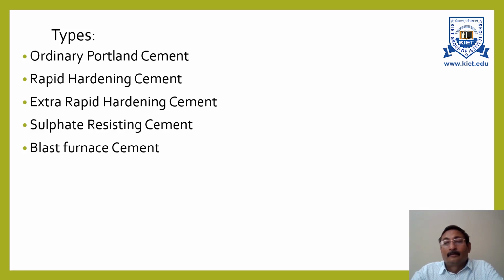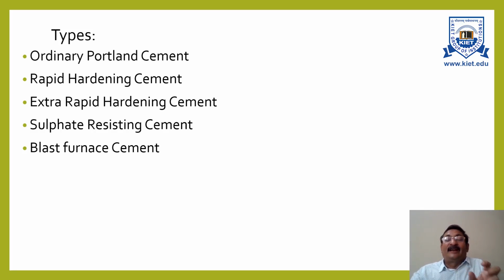Early strength indicates that the cement clinker fraction is more finely ground, and when this cement is checked for compressive strength, it has been found that early strength is gained due to the cement clinker fraction and later strength is gained due to the slag fraction.